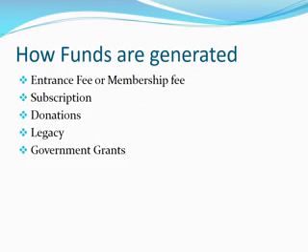Only one member is bringing the capital. But in the case of a partnership concern, all the partners are bringing it. In the case of a company, all the shareholders, like the public, buy shares and become members, they become owners, and they bring the money. But here, in the case of a not-for-profit organization, how are the funds generated, how does money come into the organization? It is not like a sole proprietor and other organizations, it is a little bit different.